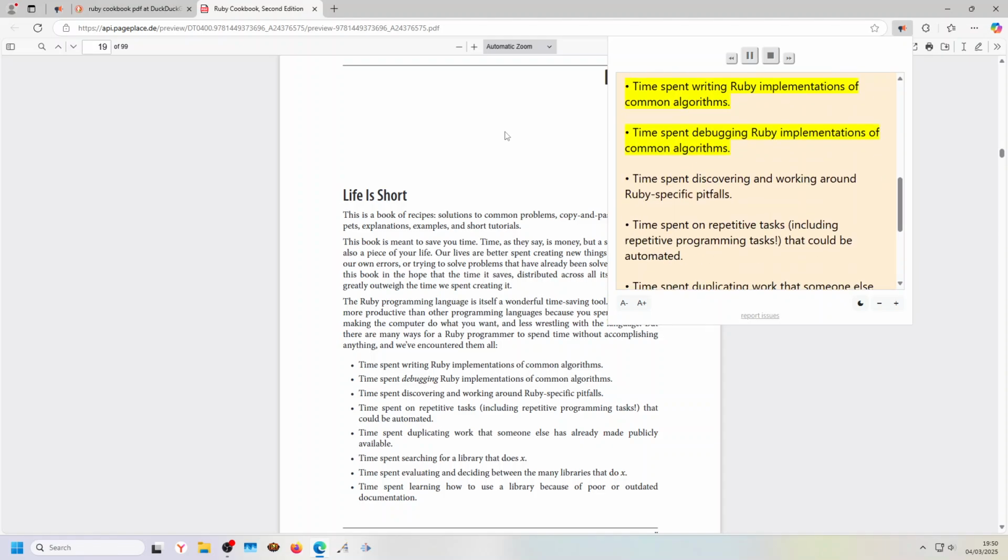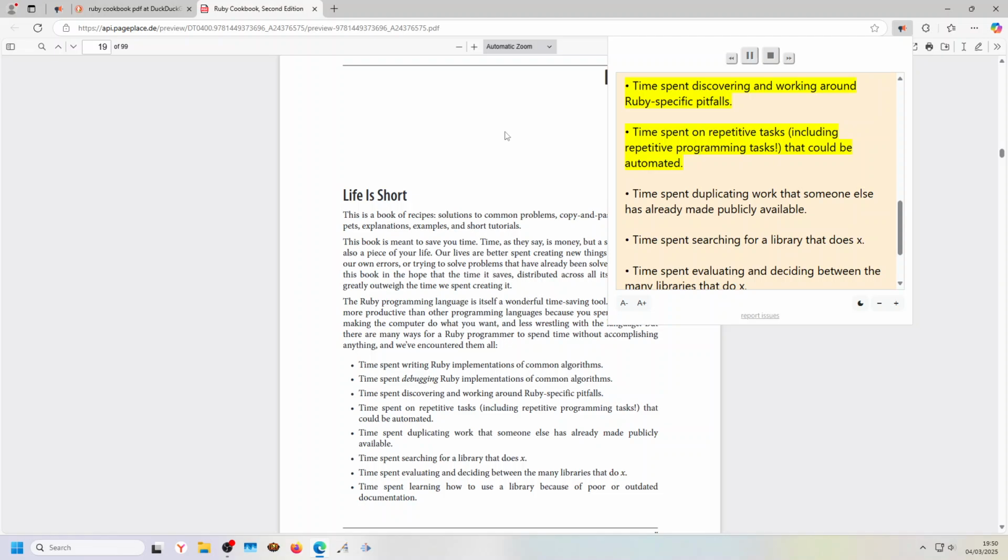Time spent writing Ruby implementations of common algorithms. Time spent debugging Ruby implementations of common algorithms. Time spent discovering and working around Ruby-specific pitfalls. Time spent on repetitive tasks, including repetitive programming tasks, that could be automated. Time spent duplicating work that someone else has already made publicly available.